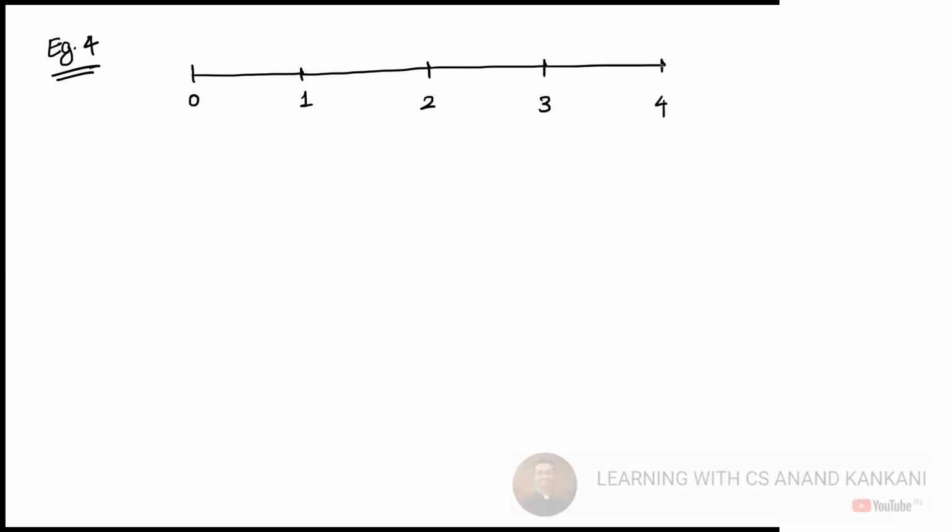Now we get into the fourth example. Here, this is year 0, this is year 1, year 2, year 3, year 4, and so on till infinity. I say at the end of year 1, you are going to get 50 rupees. At the end of year 2, you are going to get 50 rupees. At the end of year 3, 50 rupees. At the end of year 4, 50 rupees. And this is going to carry on infinitely.